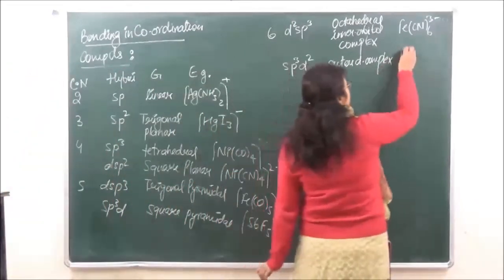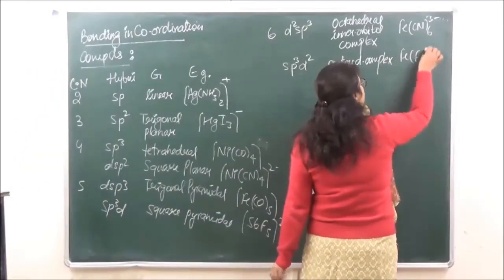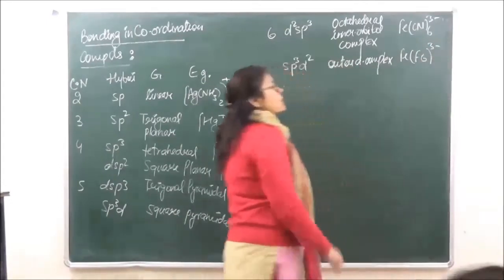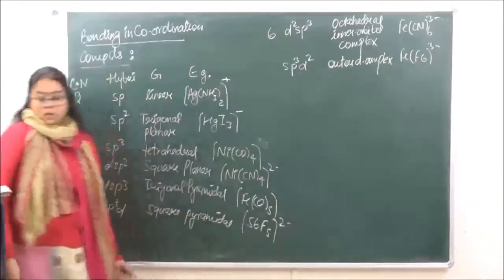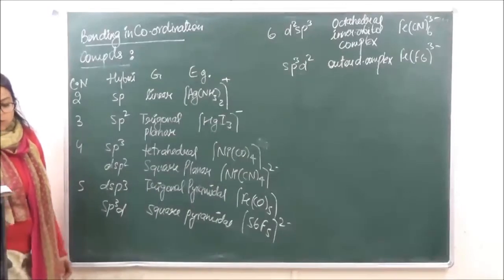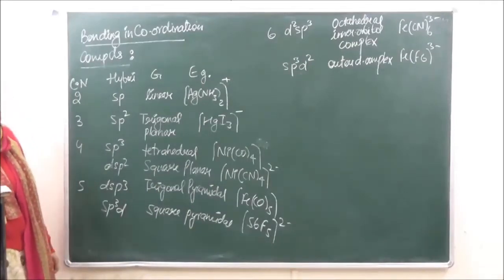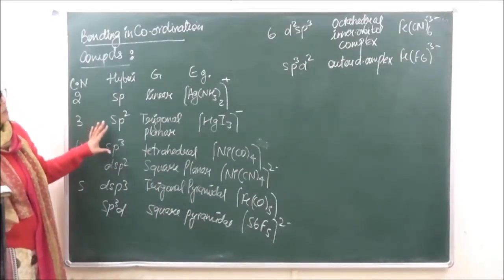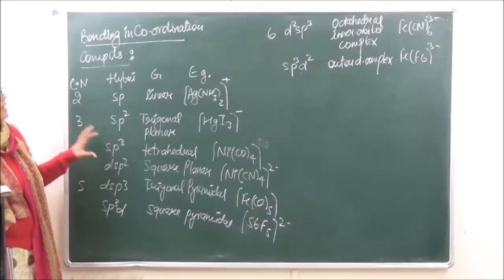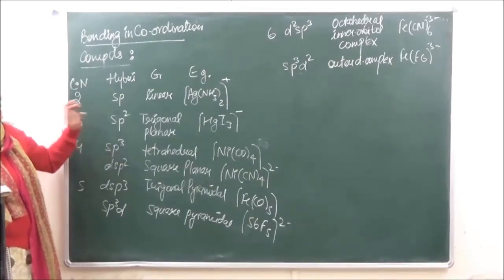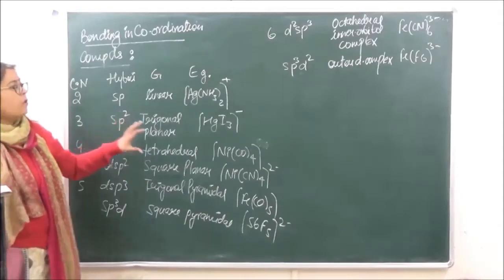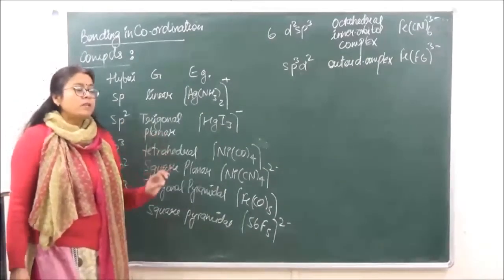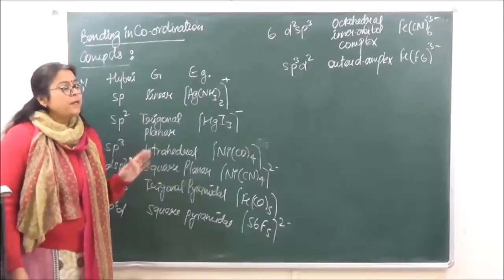We will do all of these later. So over here, this is according to our second postulate of valence bond theory, that the hybridization depends upon the s, p and d orbitals which are going to participate in bonding.